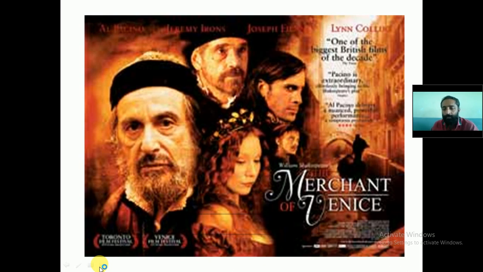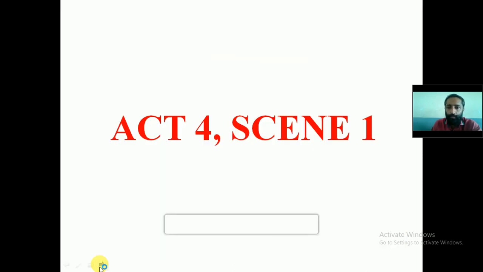And this Act 4 is an important one because here we have got the end of the trial scene where we will see how the life of Antonio is saved by the intelligence of Portia. So in today's class I will just give you the summary or the main things that you are going to learn in scene 1 of Act 4. After that I will explain you the test. So if there is any doubt you can ask me. So we move on to Act 4 scene 1. This is an important scene that you need to understand.